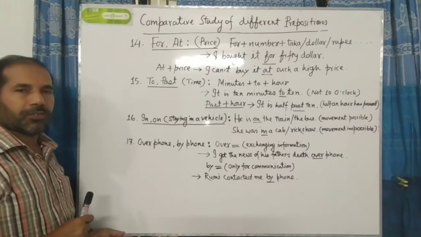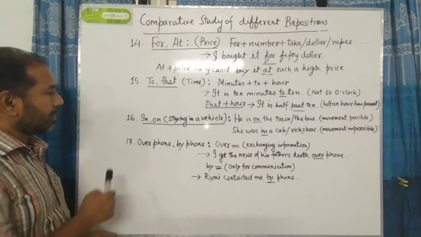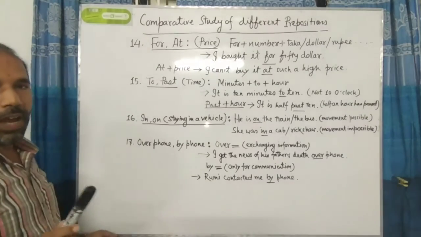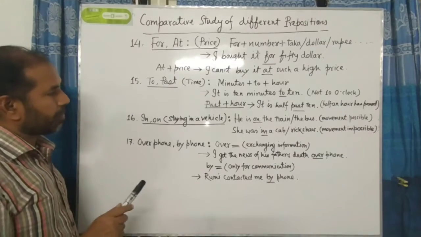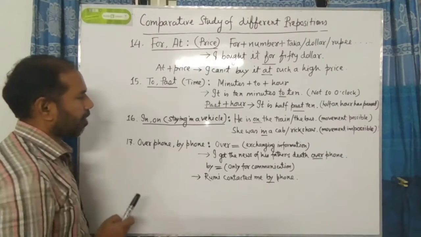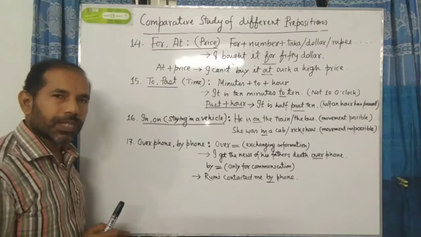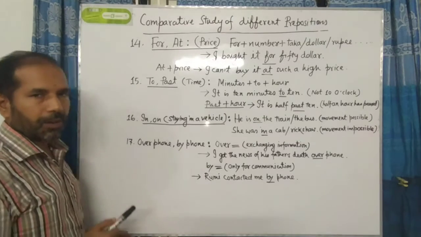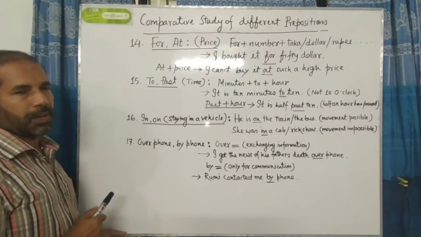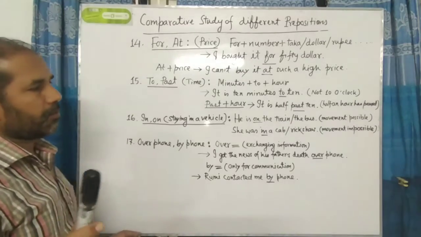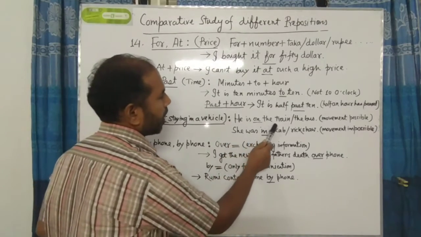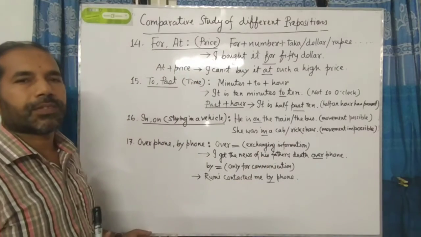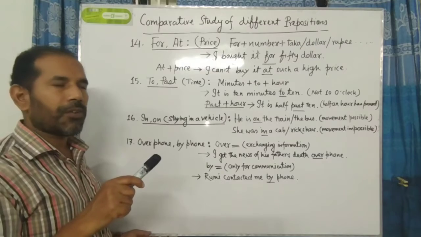Dear students, now I am going to number 16. In, on. And just for your kind information, I have written staying in a vehicle. When we have to use in, when we have to use on before the vehicle by which we travel. Here is an example, please. He is on the train, on the bus. Why have we used on here?